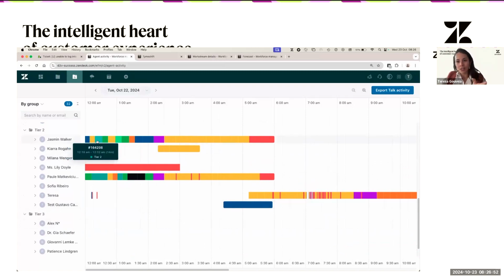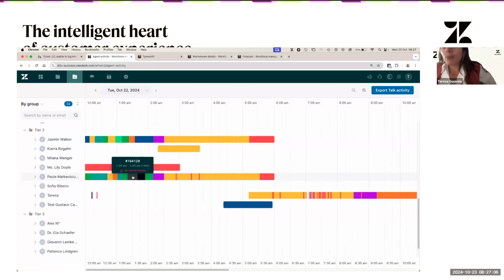You're going to see each ticket being classified and being part of a specific work stream, but it's 100% normal that you might find this as well. You might find no work streams or multiple work streams. No work stream is when the ticket is not matching any of the conditions that we have on the work stream.